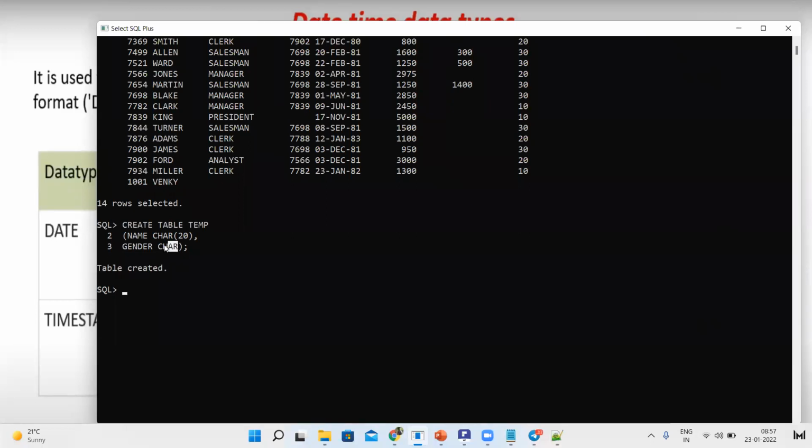Did I provide any size for this column? Here I have provided char of 20, so 20 bytes I have provided as the size. Did I provide any size here? Please respond. No, sir, for gender you have not provided.